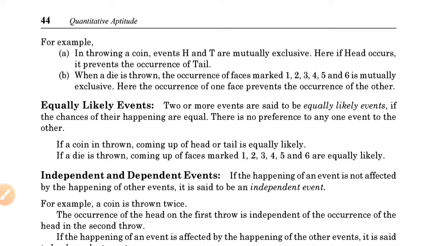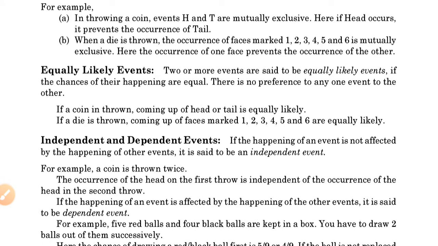What are equally likely events? Two or more events are said to be equally likely events if the chances of their happening are equal and there is no preference to any one event over the other.